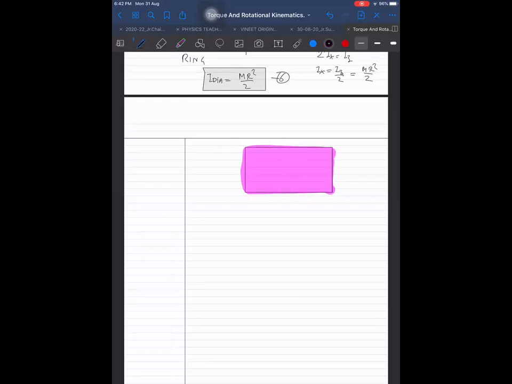Okay, and in this triangular sheet, we have two axes again. One I will take in this direction, and the other one I will take perpendicular to that direction. This one I will call IY as usual, and this one I will call IX as usual. Perpendicular one will be IZ. So again, let me give the length. This length is, let us say, given as L, and this I can take as B. When nothing is mentioned, all these things are uniform.